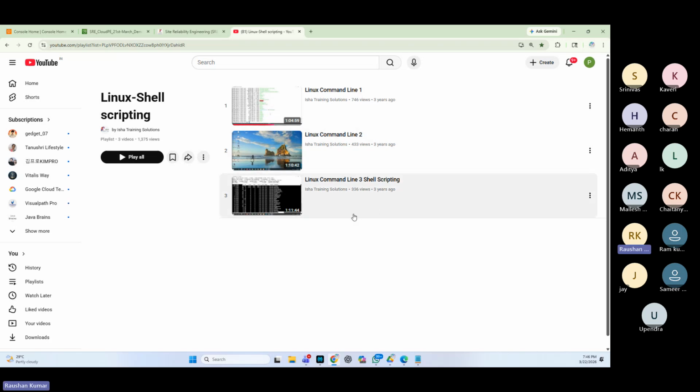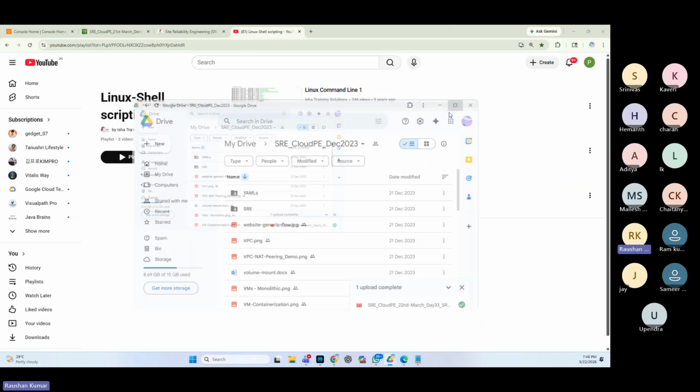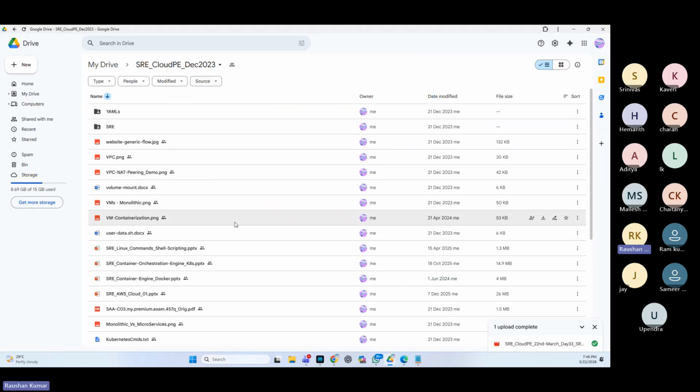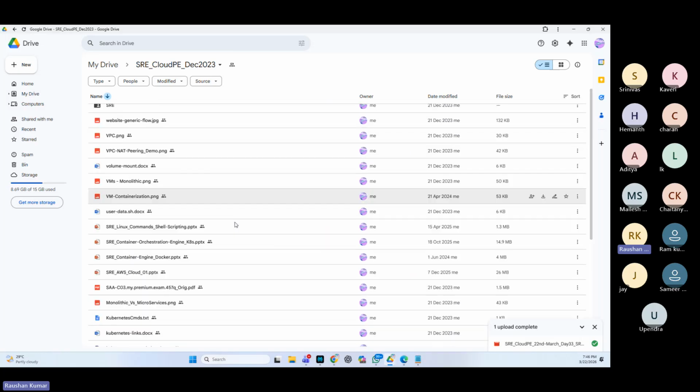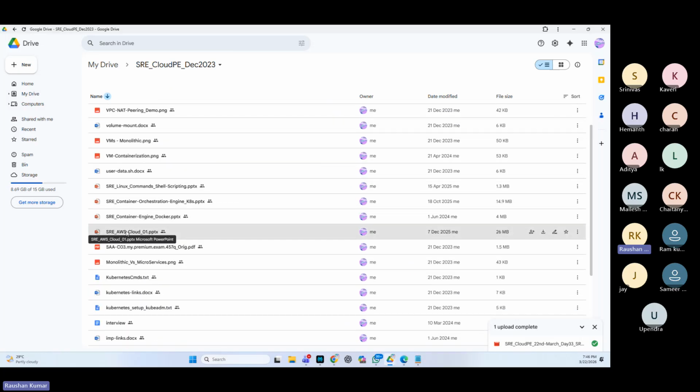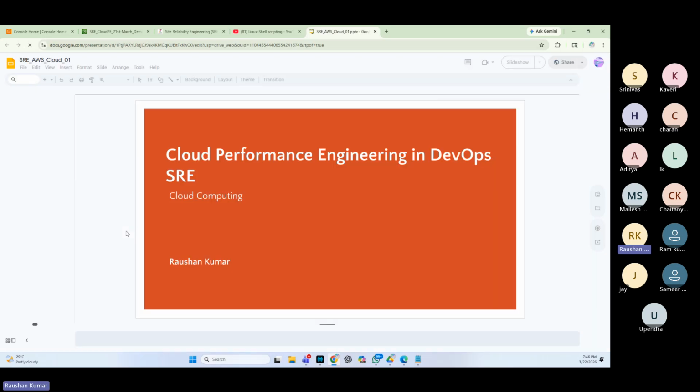Along with this, you also have support of PPTs, a lot of documentation. Let me share what documents you'll be getting to support your knowledge. Let's say you are practicing, you'll be given access to this Google Drive first of all, and it has a lot of contents. For example, cloud. When we talk about cloud, the PPTs are there.